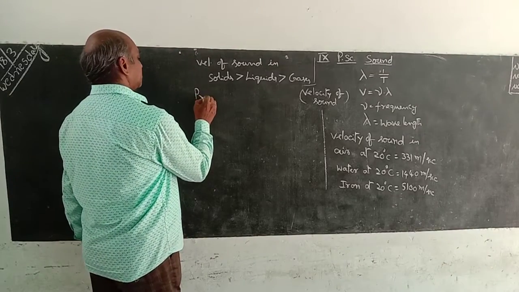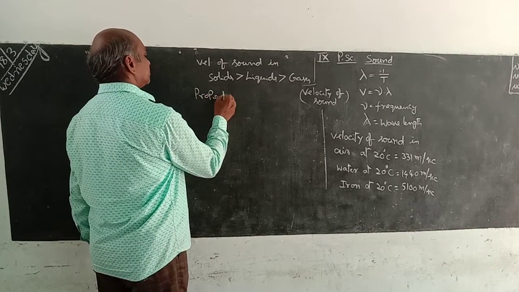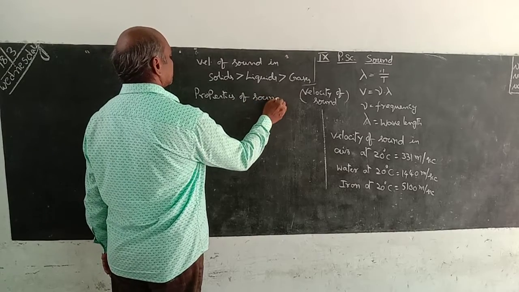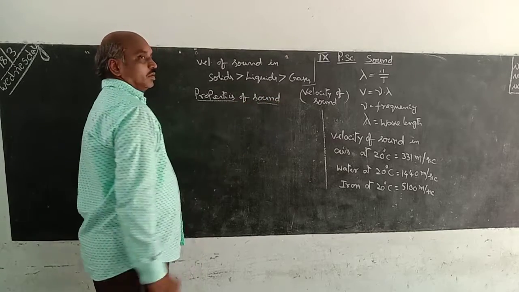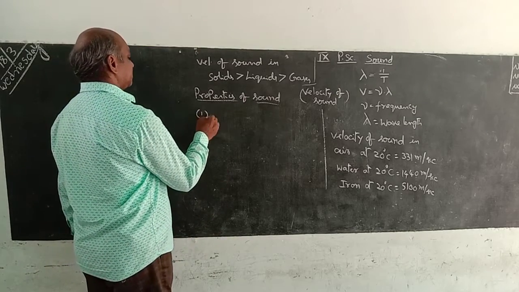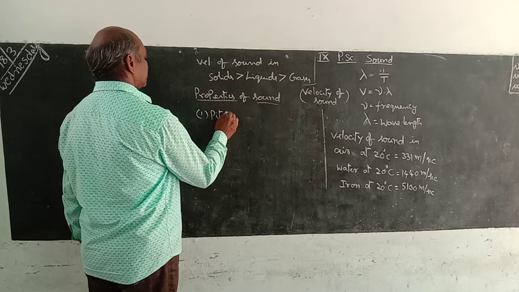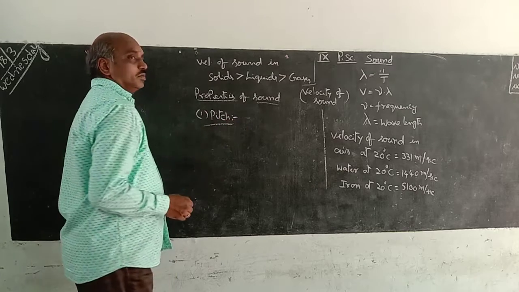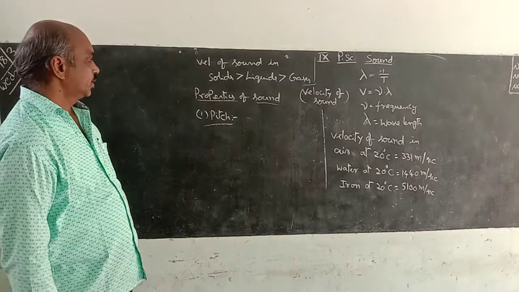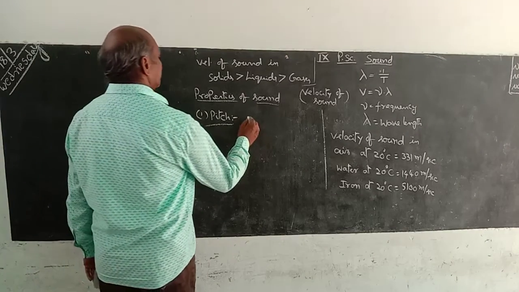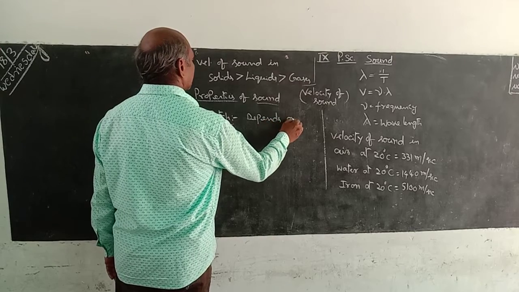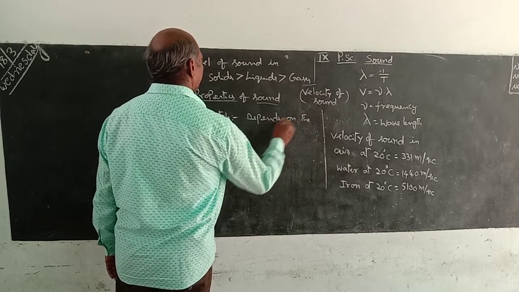Next, properties of sound. The properties of sound are: first one is pitch, second one is quality, third one is intensity. Here, pitch depends on the frequency of the sound.